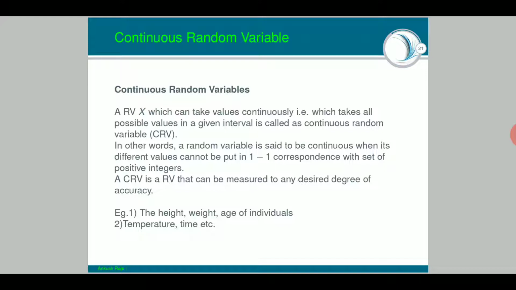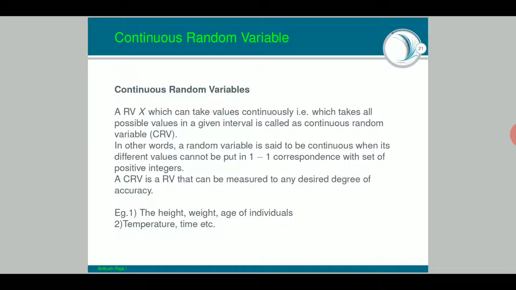I know that this definition is not that clear, but let me try to explain from examples. Examples are the height, weight, or age of any individual. Another example is temperature or time. In which sense do they fall under the category of continuous random variables and not discrete random variables?